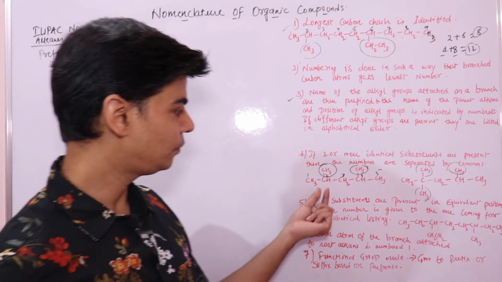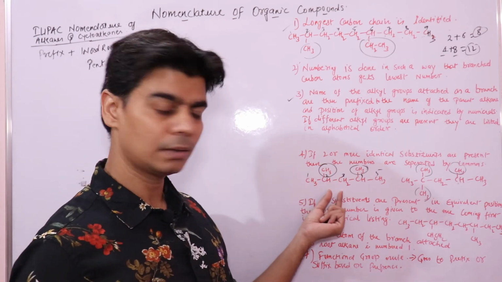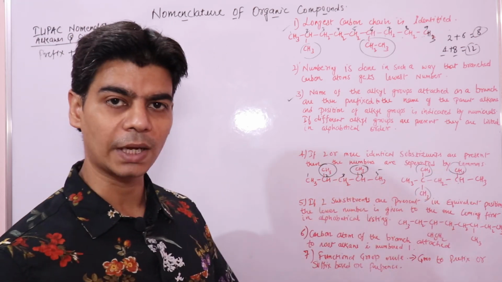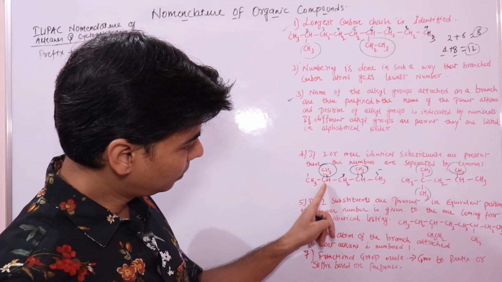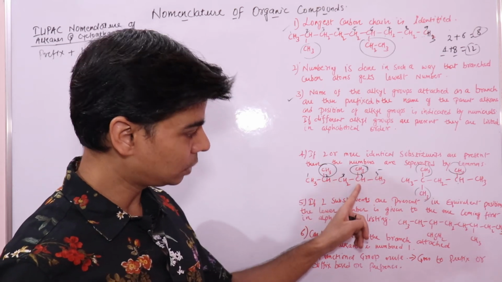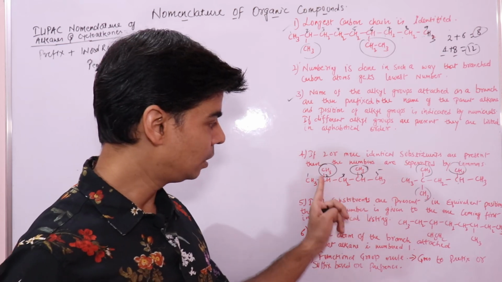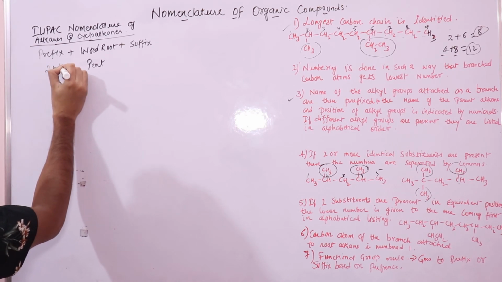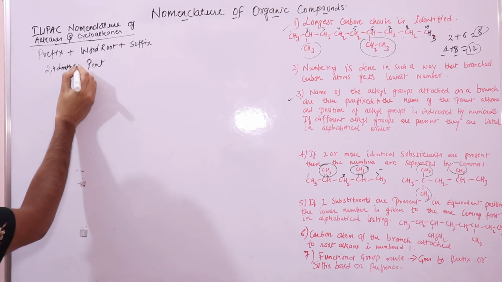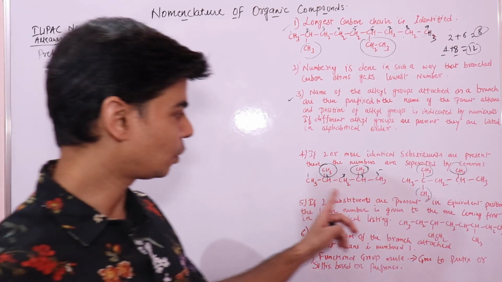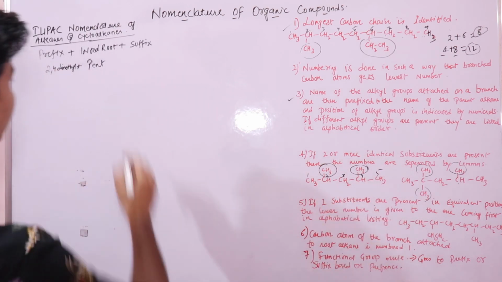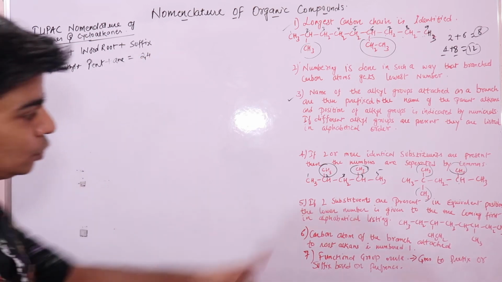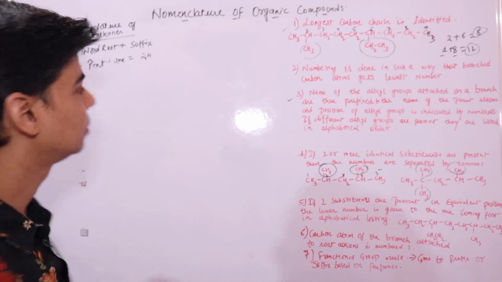While prefixing the name, if you have 2 or more identical substituents present, how will you tackle that situation? Here you will prefix it with 2,4, which tells you at what positions these methyl groups are. 2,4-dimethyl. Since you have all single bonds, it will be ane plus ane. For the name, you just put a comma. Make sure you put a comma between 2 and 4.